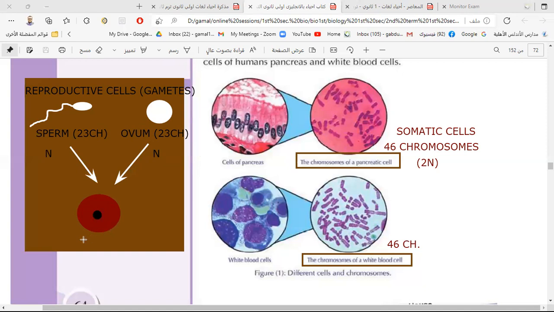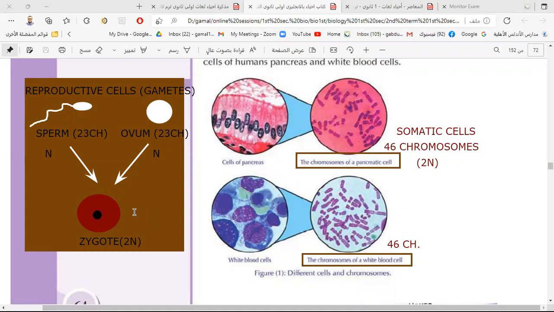The zygote contains a complete number of chromosomes, which is 2n, 46 chromosomes, because it comes from fertilization between the sperm and the ovum. So the complete number of chromosomes comes back after fertilization.